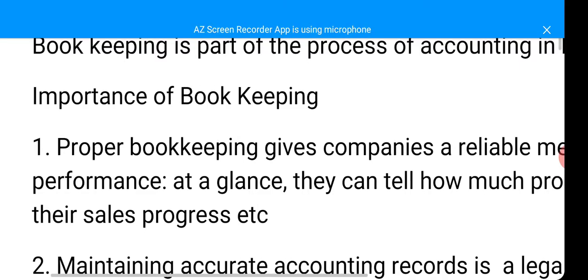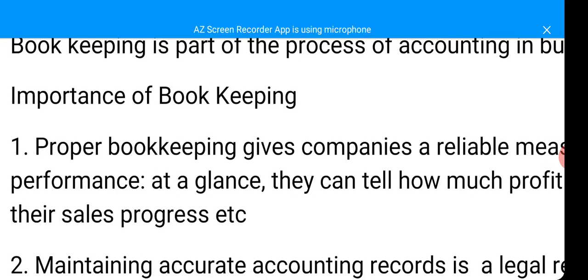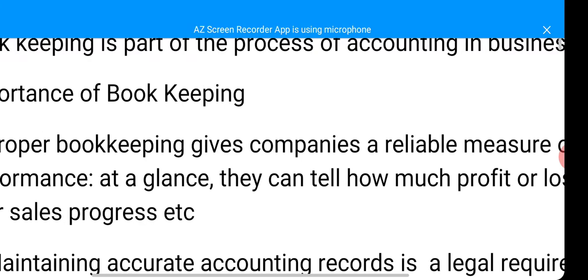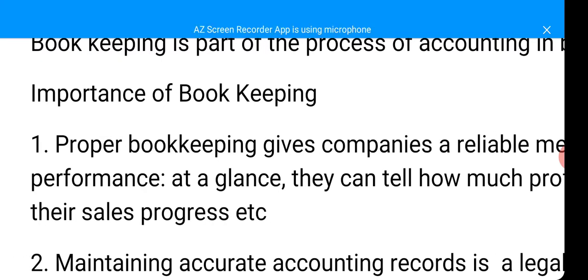1. Proper bookkeeping gives companies a reliable measure of their performance. With bookkeeping, by recording their transactions, recording how much money comes in, recording how much goods they sell, recording how much money they have paid out, it will help them to know how well their business is performing.